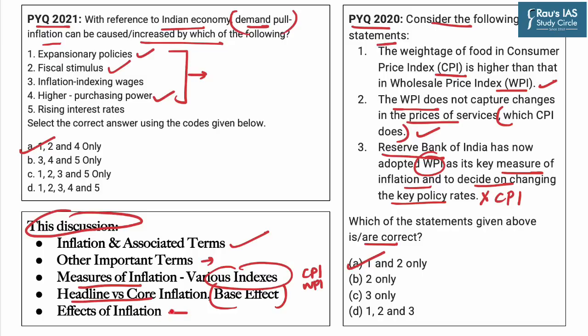To conclude, we also understood the effects of inflation on the economy. The above discussion has helped us to solve two previous year questions for prelims. We can say that inflation remains a very important topic as far as prelims is concerned. As the prelims are only 40 days away, it is important that we go through these concepts.